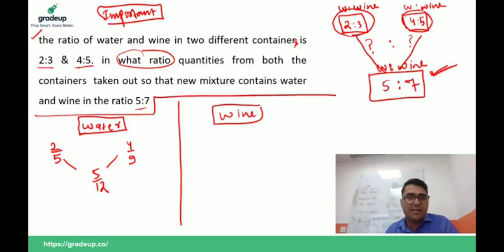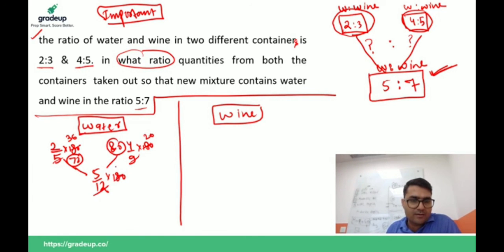So I multiply by 180 here. So this is 72, this is 80 here, and this is 75 here. Subtract 75 from 72, you will get 3. Subtract 75 from 80, you will get 5. So the ratio should be 5:3.